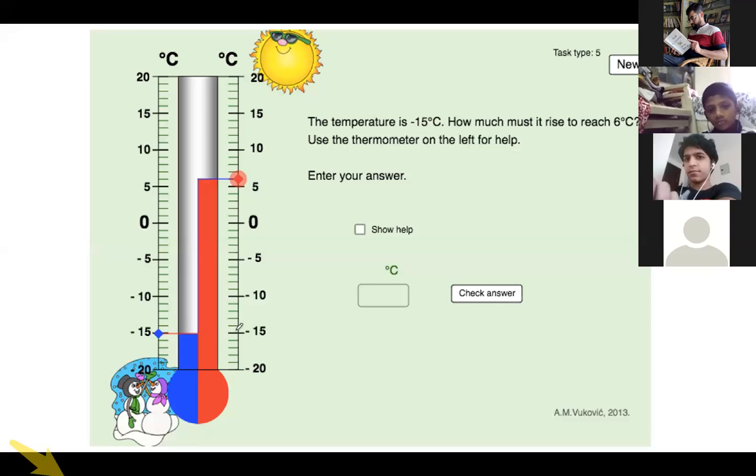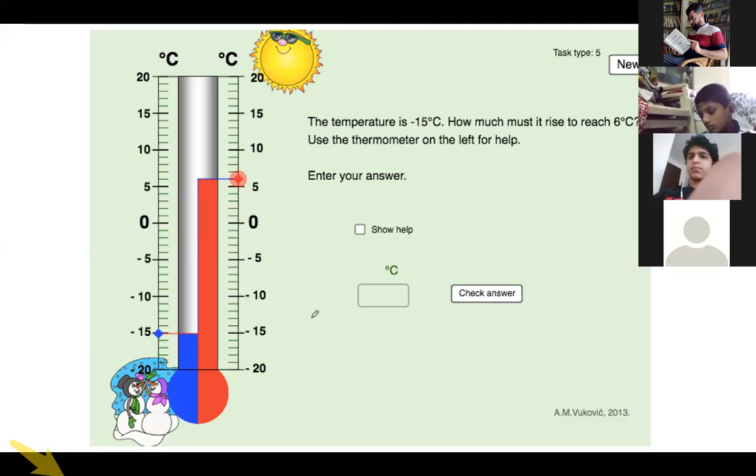21. How will you count? You just count from here. 1, 2, 3, this is 5. Then 6, 7, 8, 9, 10. Then 11, 12, 13, 14, 15, 16, 17, 18, 19, 20 and 21. So the answer is 21 degree rise has taken place. Understood?